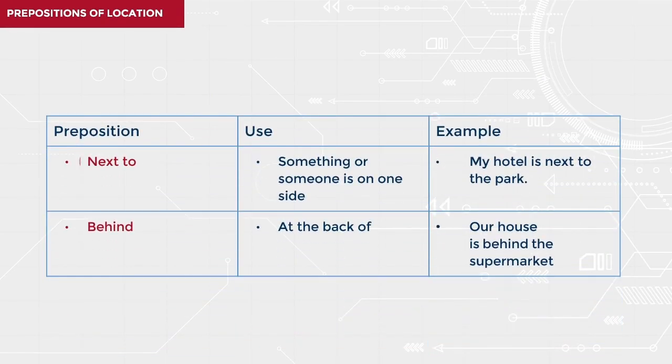We have next to, when something or someone is on one side. Example: my hotel is next to the park. And behind, when something or someone is at the back of. Example: our house is behind the supermarket.